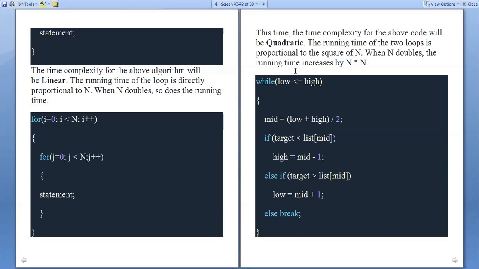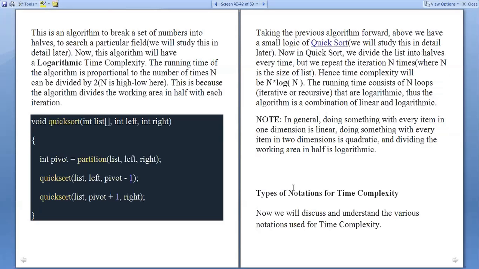In binary search, you already know how we are searching the element. To break a set of numbers into halves to search a particular element, we will study this. So now this algorithm has a logarithmic time complexity. The running time of the algorithm is proportional to the number of times n can be divided by 2.